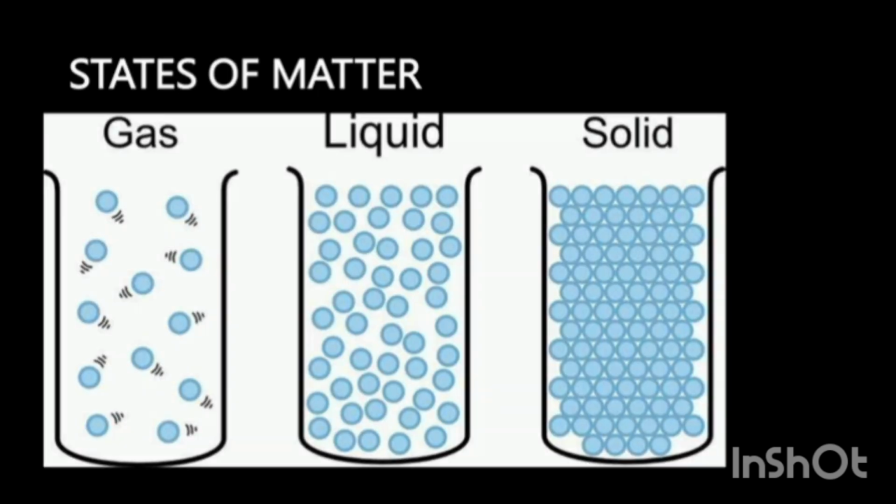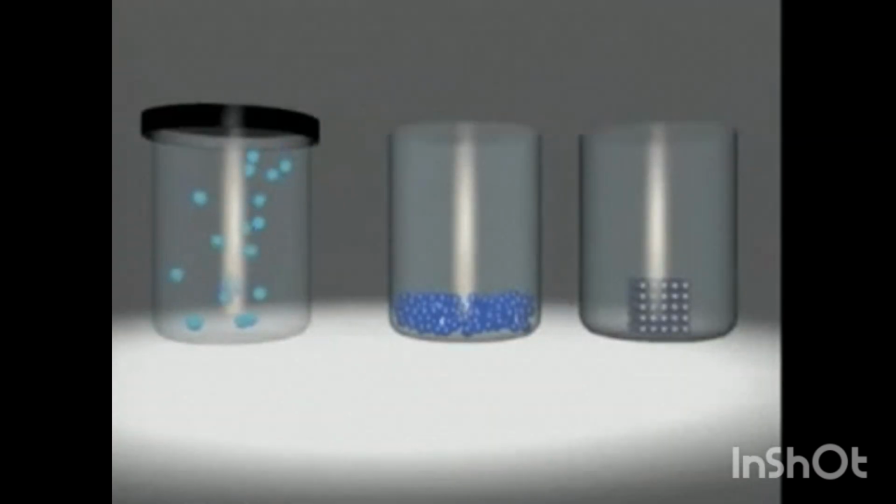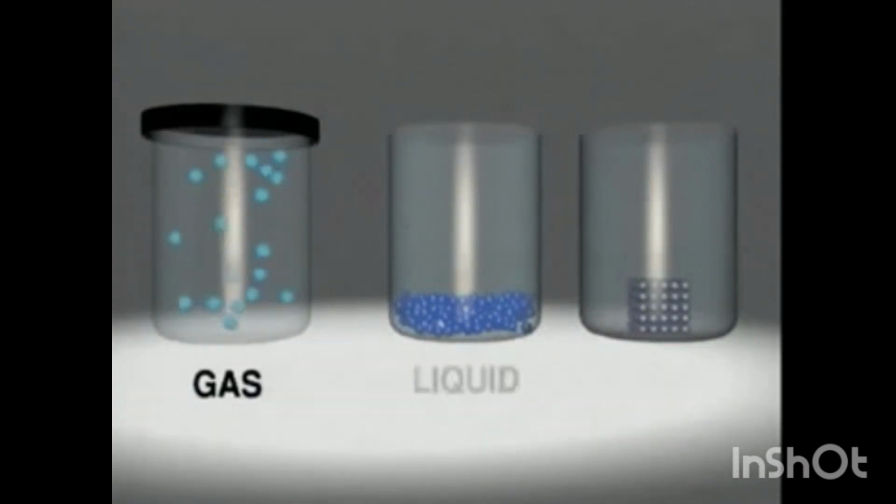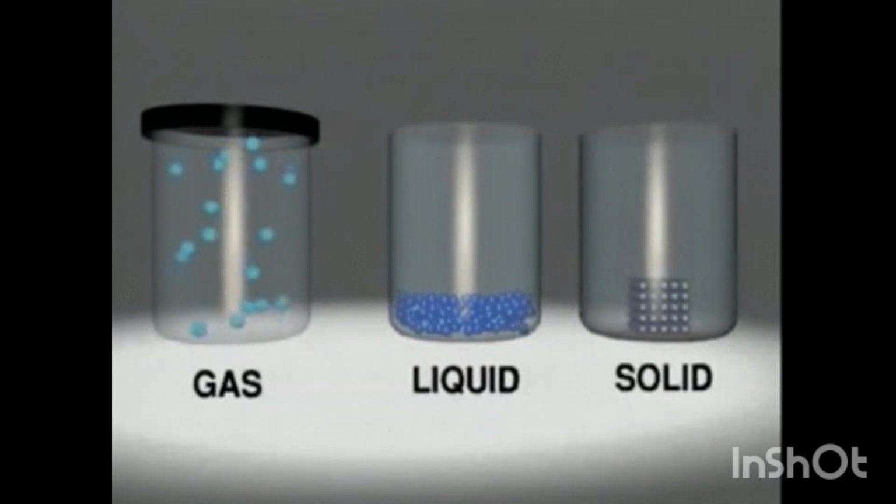There are three states of matter: solid, liquid and gas. In solid, all the particles are tightly arranged. In liquid, the particles will be loosely arranged, whereas in gas, the particles will be randomly arranged. Let us understand more about solid.